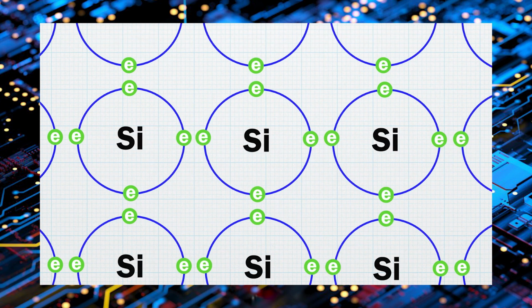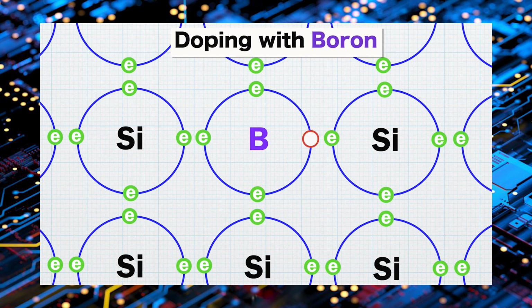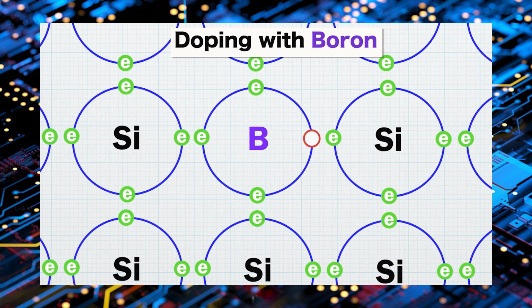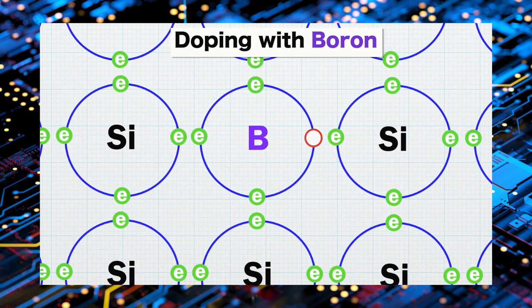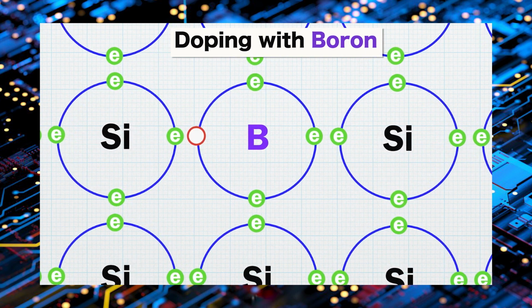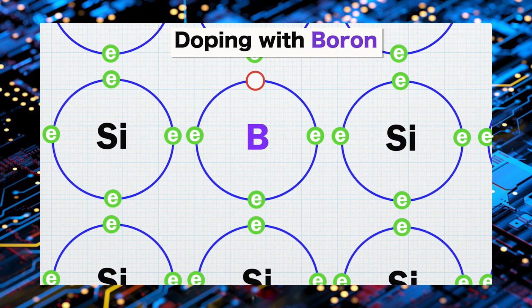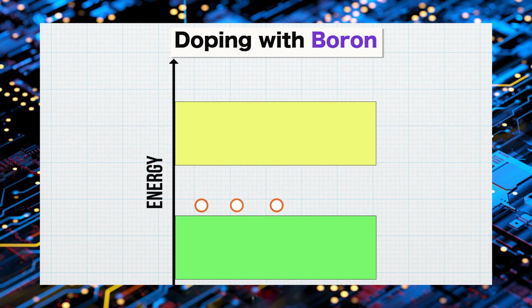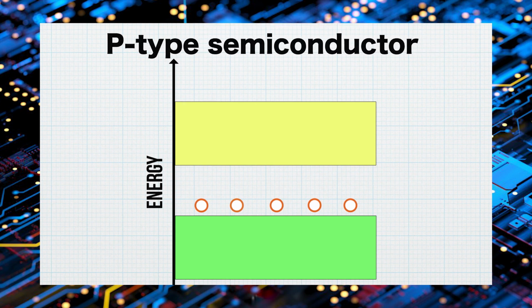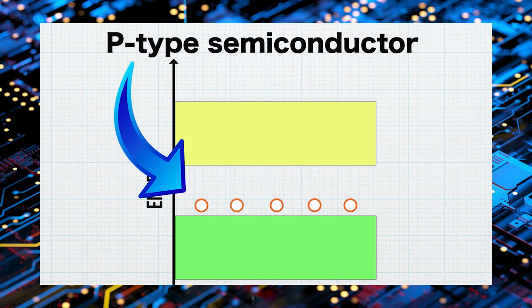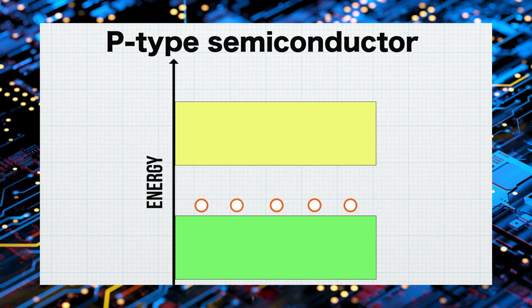If an impurity atom has 3 valence electrons, such as boron, it then binds with 3 adjacent silicon atoms and forms a hole where the electron of the 4th silicon has nothing to bind to. The absence of an electron creates a positive charge. This positive charge can move from atom to atom as electrons leave their positions. Electrons from the valence band can be elevated to extra hole energy levels when the energy is provided, once again, by an applied voltage. This is called a P-type semiconductor. P-type refers to the positive charge due to the missing electrons.